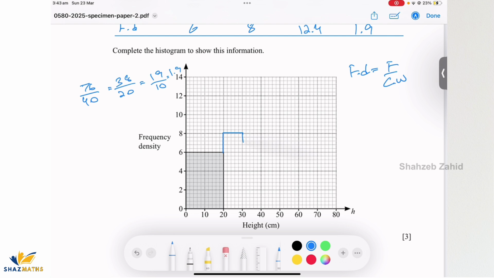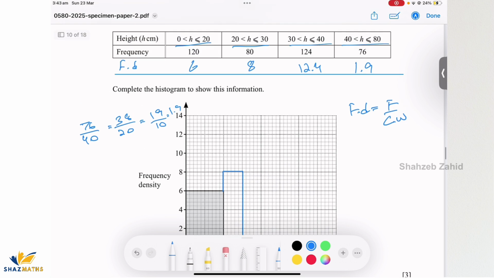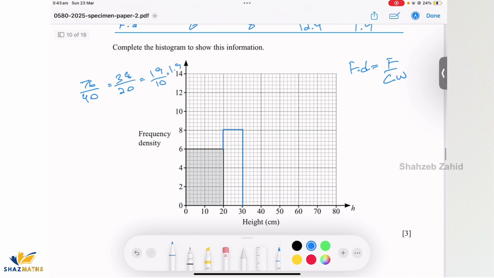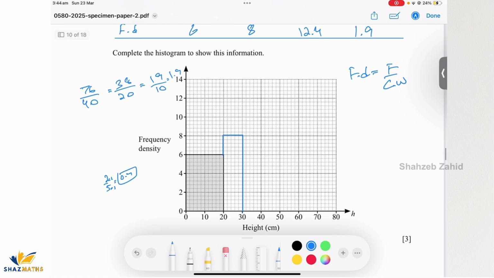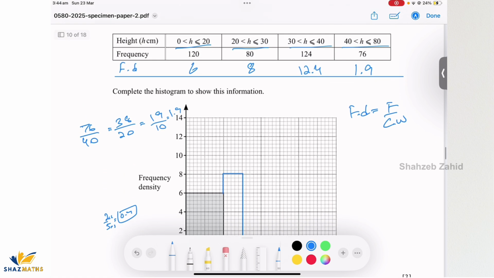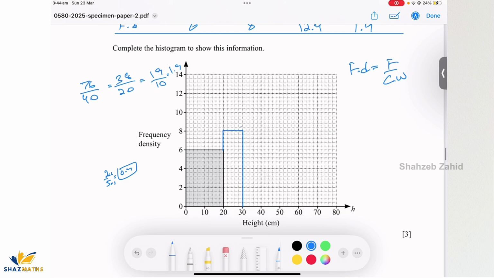And then from here, so that's 20 to 30. 30 to 40 is 12.4. So let's mark 12.4. Remember, 2 is representing 5 blocks, right? So if I divide 2 by 5, one block would represent 0.4 units on y-axis. Okay, so 20 to 30 is marked. 30 to 40 is 12.4, one block here. So let's mark it.